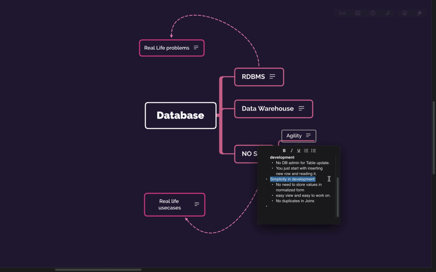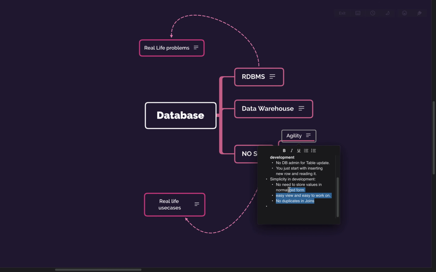So not only is your development cycle slower, but your fetching time is more, because instead of one table, now you have to fetch from 5 tables and then make a join, which can again complicate things, because everyone knows that joins are not simple.